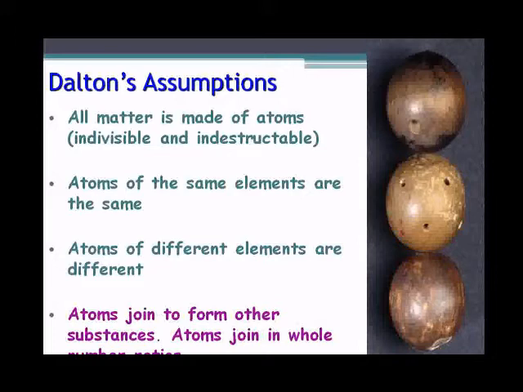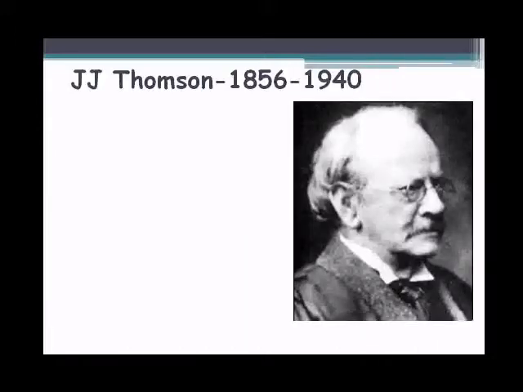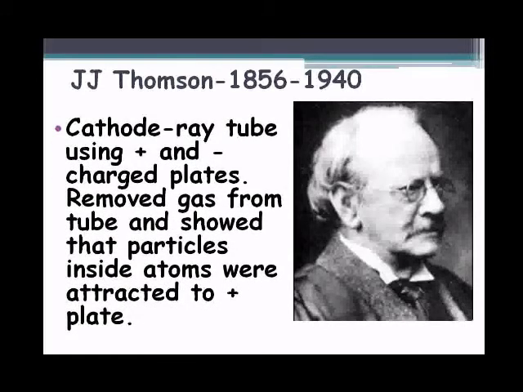Dalton's atomic theory held true until the late 1800s, early 1900s, when J.J. Thomson used what's called a cathode ray tube, which made use of positive and negatively charged plates, and removed gases from this and showed that the particles inside atoms were attracted to a positive pole.